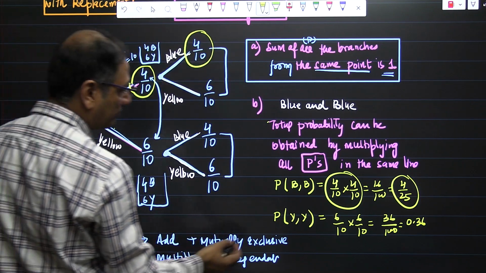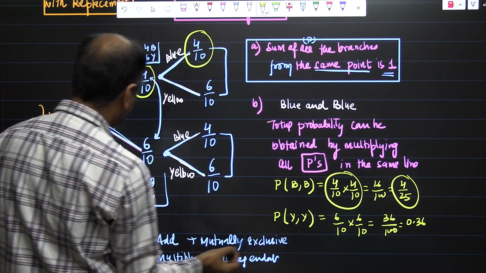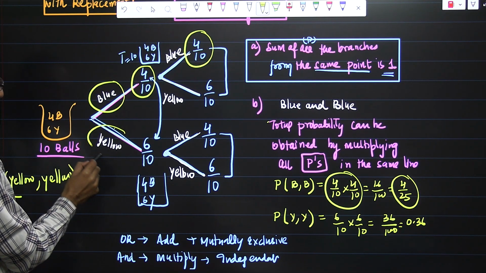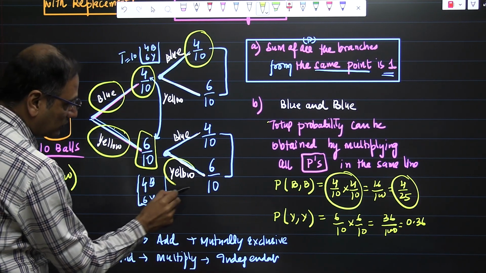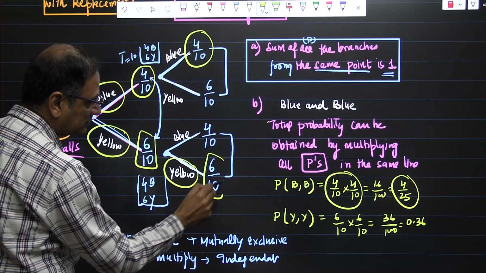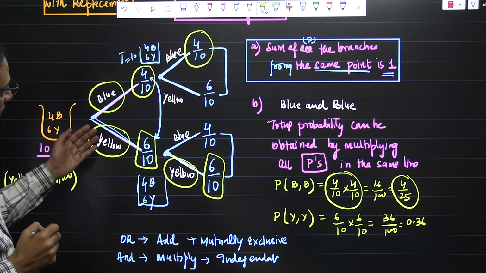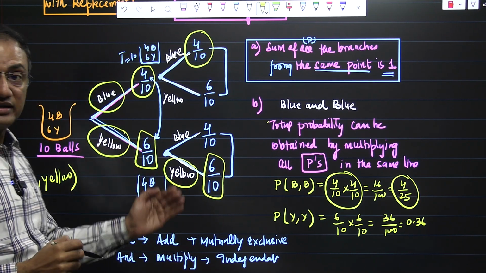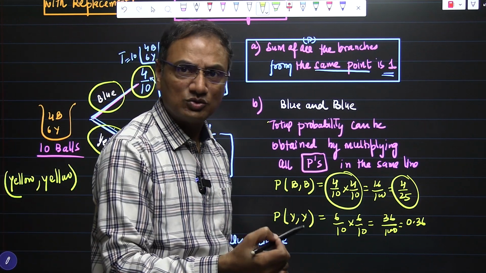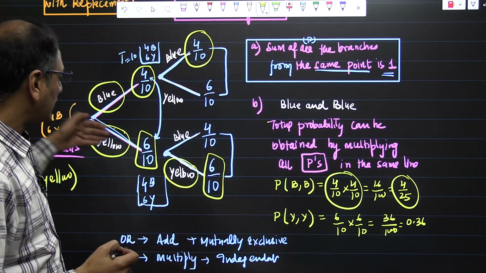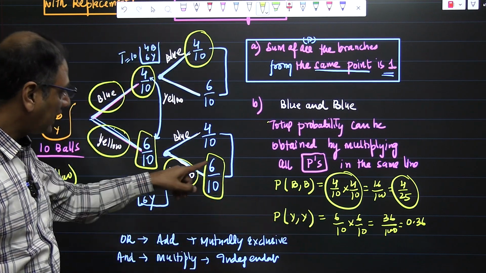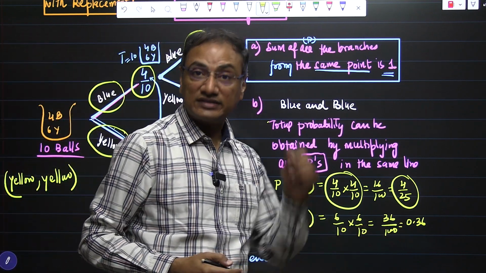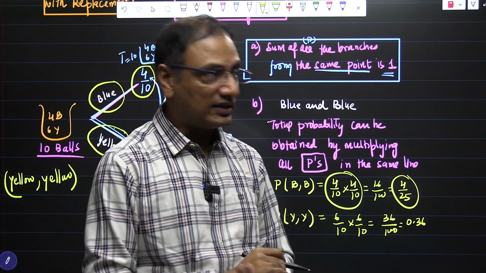For example, you are looking for the probability of yellow and yellow. This is the yellow thing and the probability is 6 by 10, and this is the yellow thing again, the probability is 6 by 10 again. Because both things are happening together and they are in the same straight line, let us assume, not exactly a line but try to understand the context behind. So the probability is 6 by 10 times 6 by 10, I got 0.36. In that way we can find the answers.